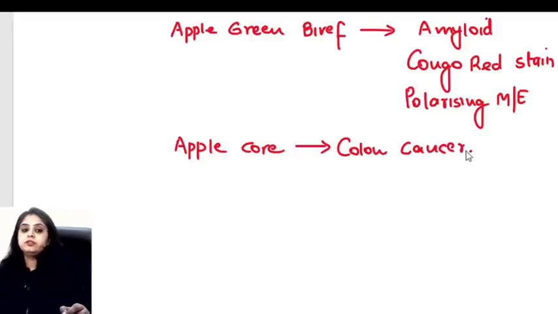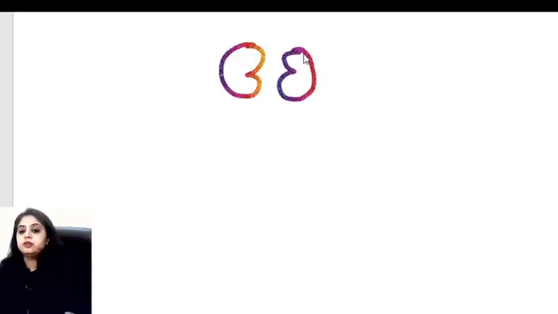Okay, so these were the two apples that can probably come to you in the exam, and yes, that marks the end of the images that can come to you in colon cancer or in the GI tract, with which I think we should now move on to the next topic. And the next system is going to be renal pathology.